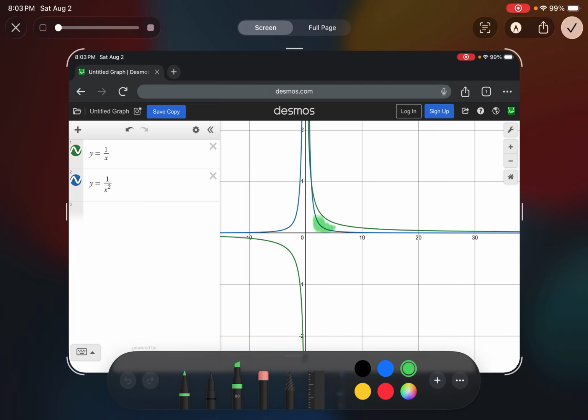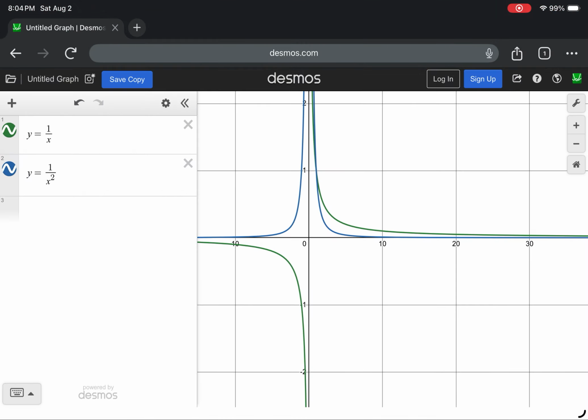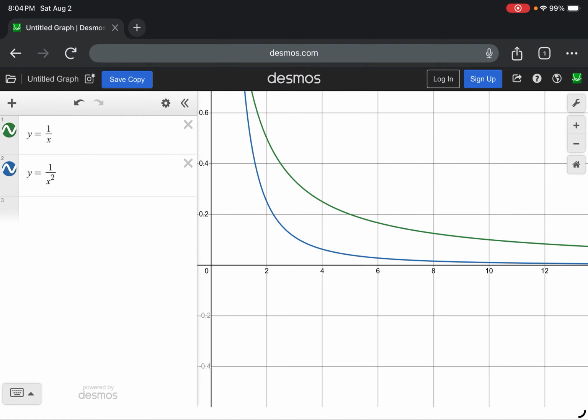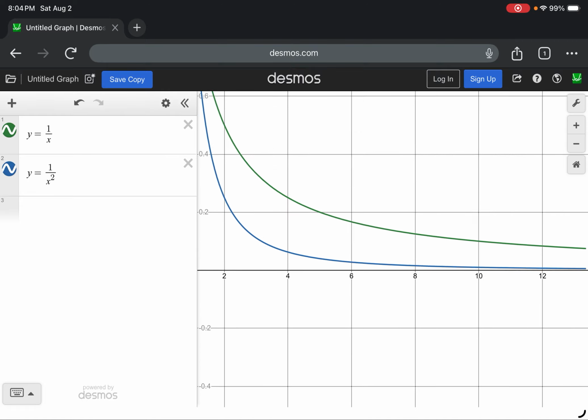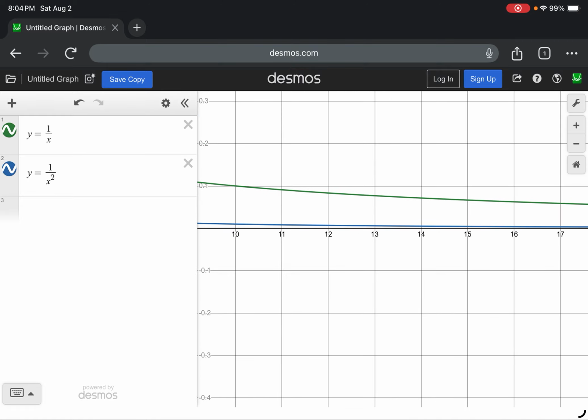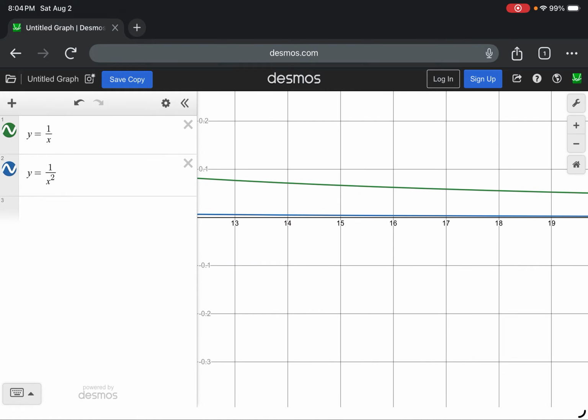So this region of integration here for the green one has way more space that we're adding up for an infinite amount of time compared to the blue one, right? The blue one has a little space here and then it dies out really, really quickly. Now, when I say dies out, I don't mean that it goes to zero, right? But when we zoom in here, you can kind of see that there's a ton of space underneath this green graph.